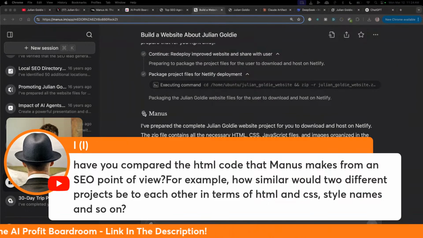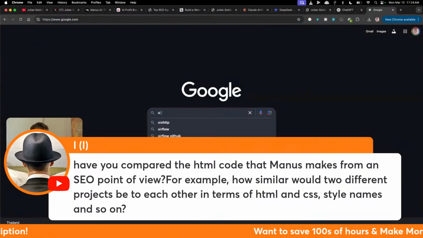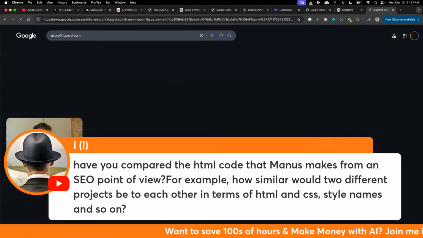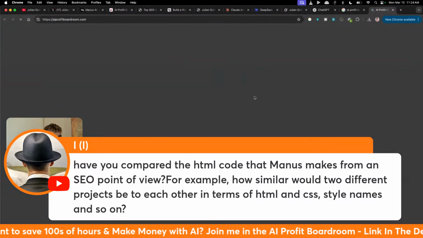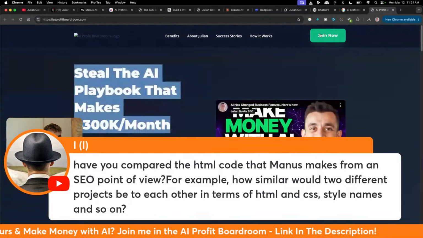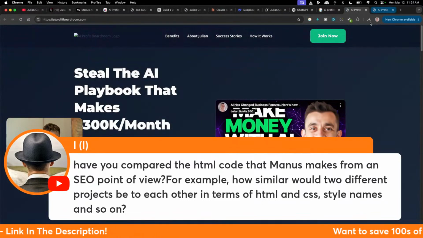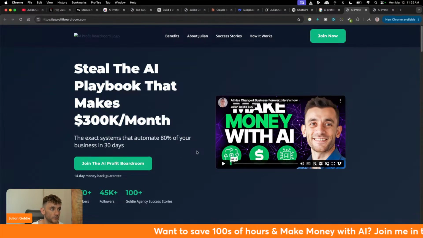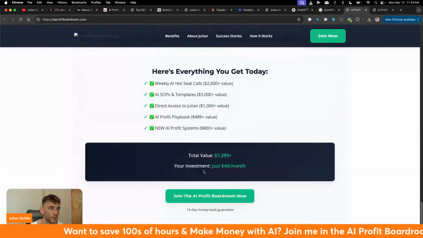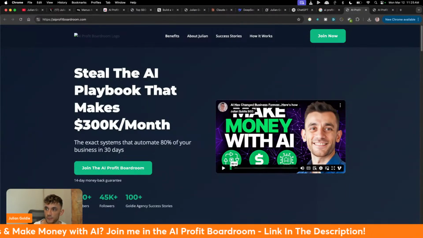Have I compared the HTML code that Manus makes from an SEO point of view? That's a good question. So here's an interesting one, right? I created this website yesterday and deployed it with Manus, right? Yesterday. And then it's already ranking number 2 for our target keyword. So you can see if we type in AI Profit Boardroom, the website we created with Manus right here is ranking number 2 for that keyword within less than 24 hours, right? Pretty nicely designed website as well. So it ranks pretty well for SEO too. And yeah, works really nicely.